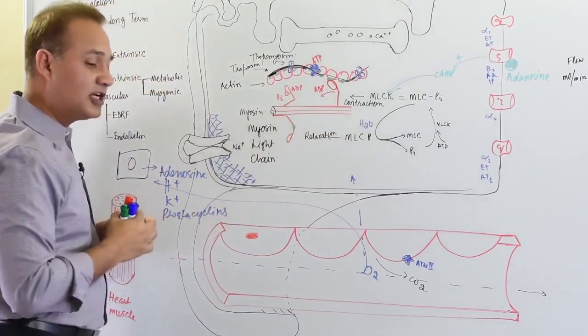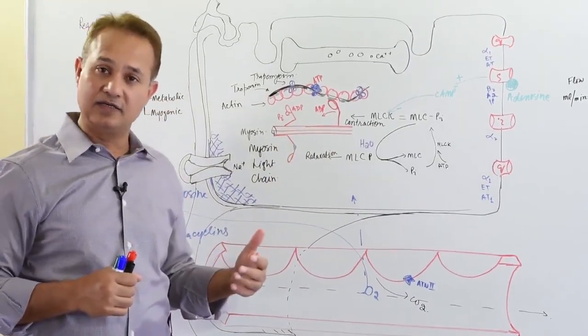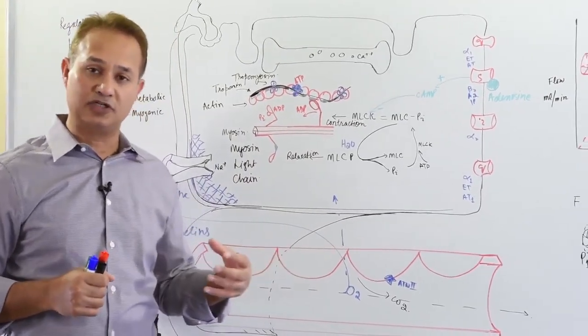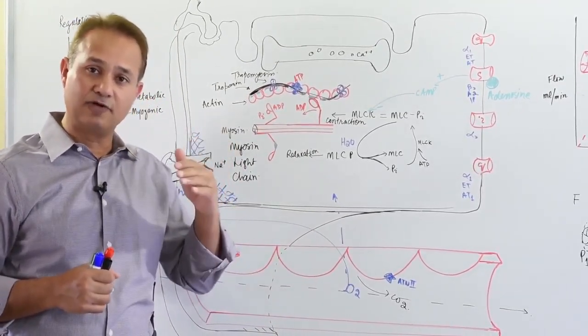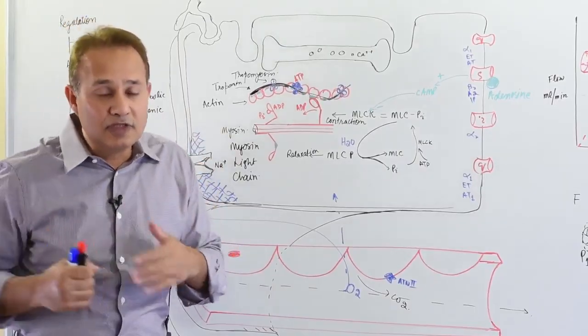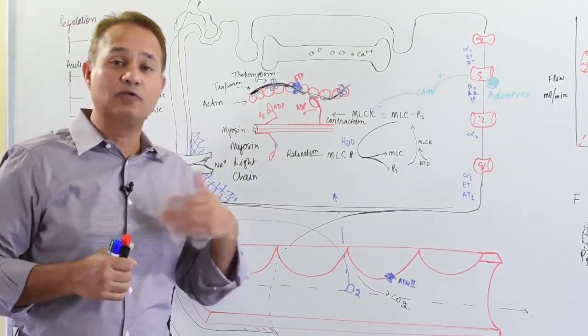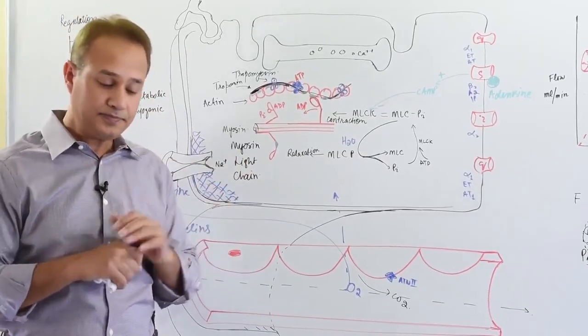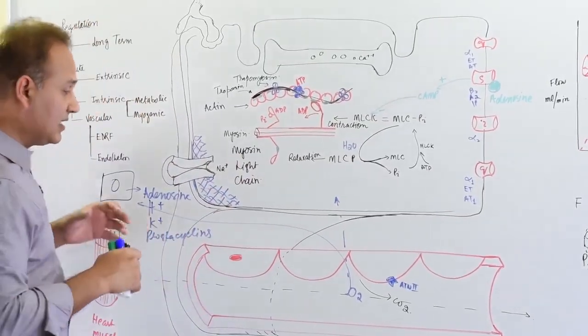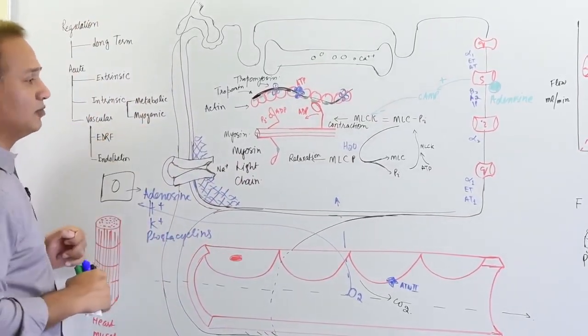So that means if you increase the flow unexpectedly, and you give more flow to a tissue than it needs, it would constrict its blood vessels and reduce the flow. And if you reduce the flow to a tissue below what it needs, then it would open up the blood vessels and increase the flow to it. So this is the effect of the metabolites.